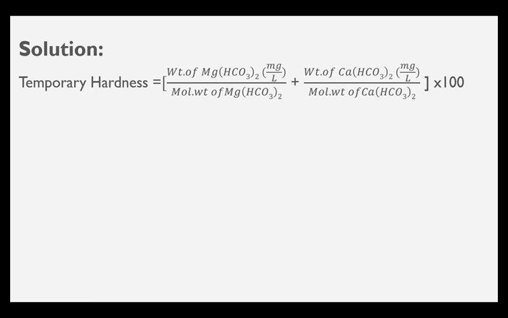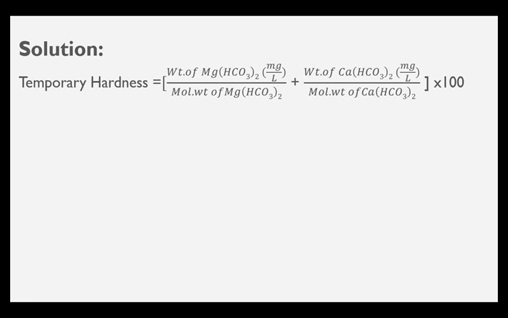So first of all, when the problem is given, you have to identify what are the salts that contribute to temporary hardness and permanent hardness. Once you identify them, you can club them up: temporary hardness is equal to weight of the hardness causing substance by molecular weight of hardness causing substance into 100.